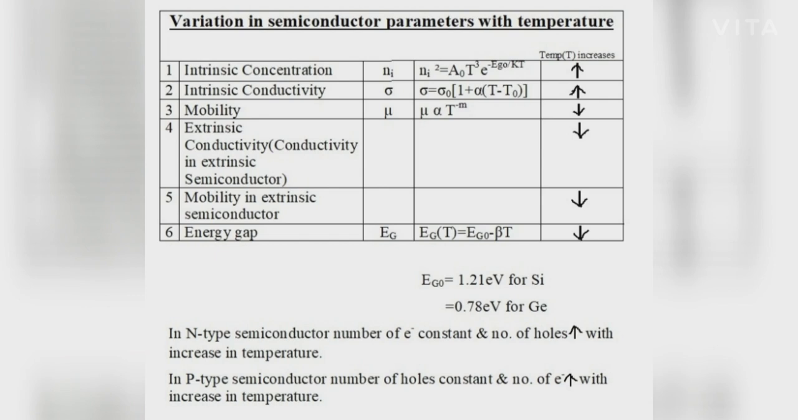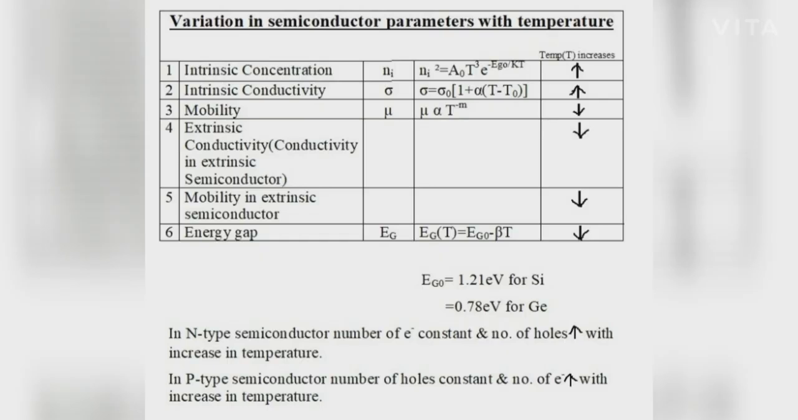First one is intrinsic concentration. Intrinsic concentration Ni varies with temperature in accordance with the relationship Ni square is equal to A naught T cube into e power minus Eg naught by kT. So from the relationship, as temperature increases, intrinsic concentration Ni also increases.